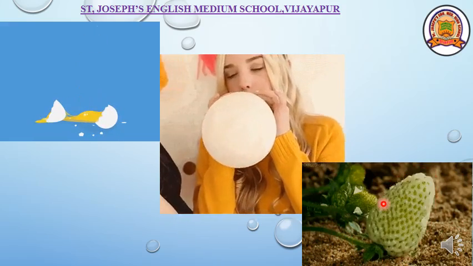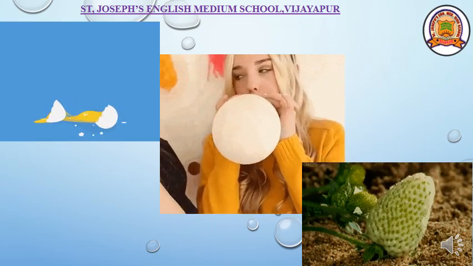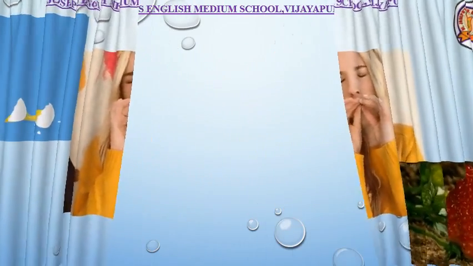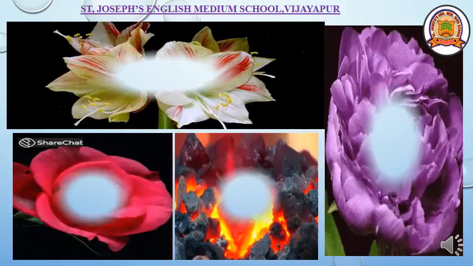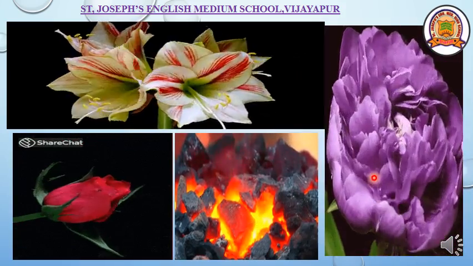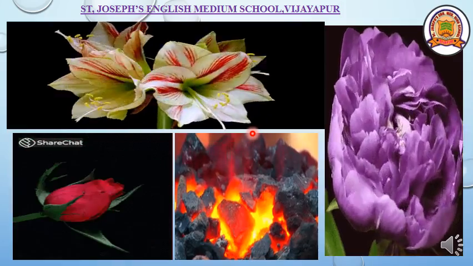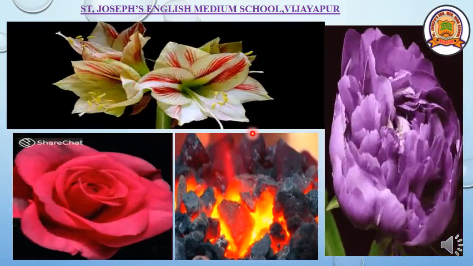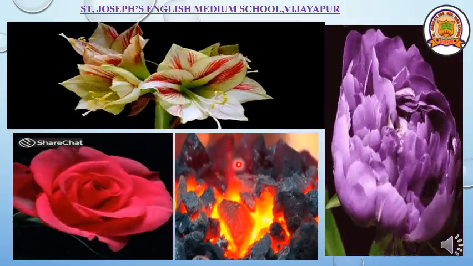irreversible change. Once the fruit is ripened, you can see the strawberry turns red. Can it go back and become small in size and change in color? No, not possible. Few more examples of irreversible change. Blooming of flowers. All these are examples of irreversible change. Once the flower has bloomed, it will not go back and turn into a bud, right? Bud changes into flower, but flower doesn't become bud.